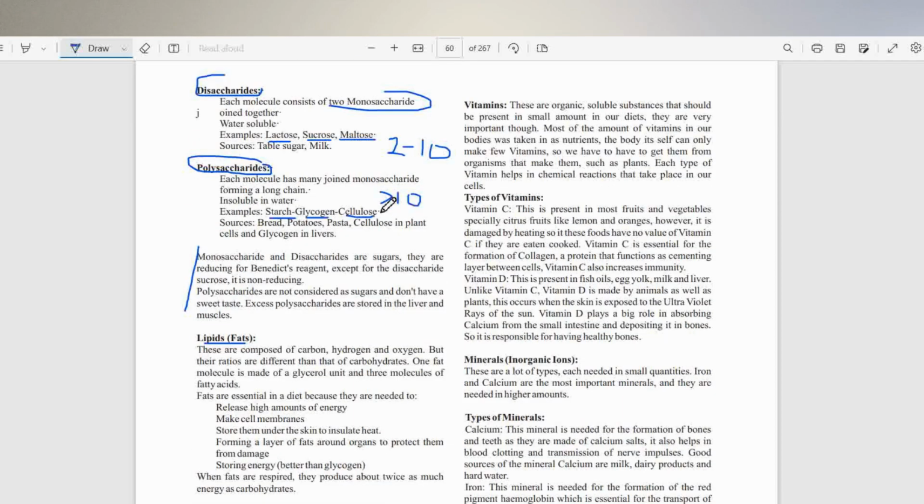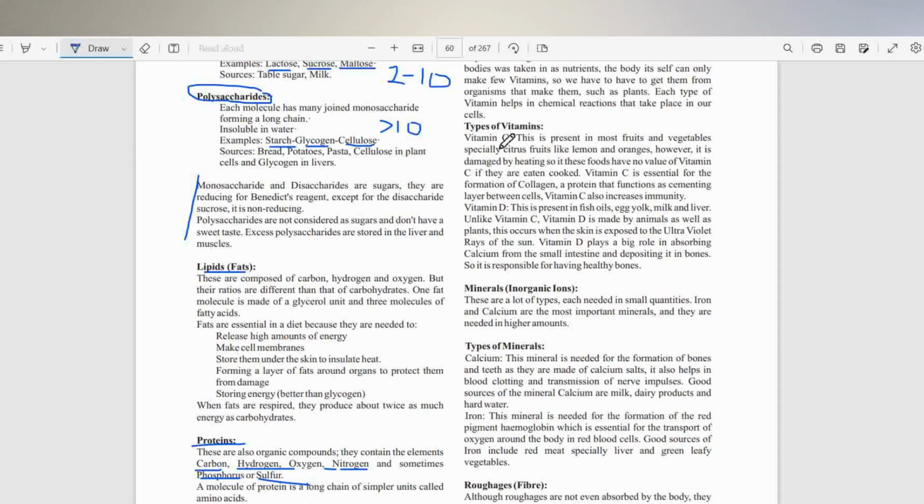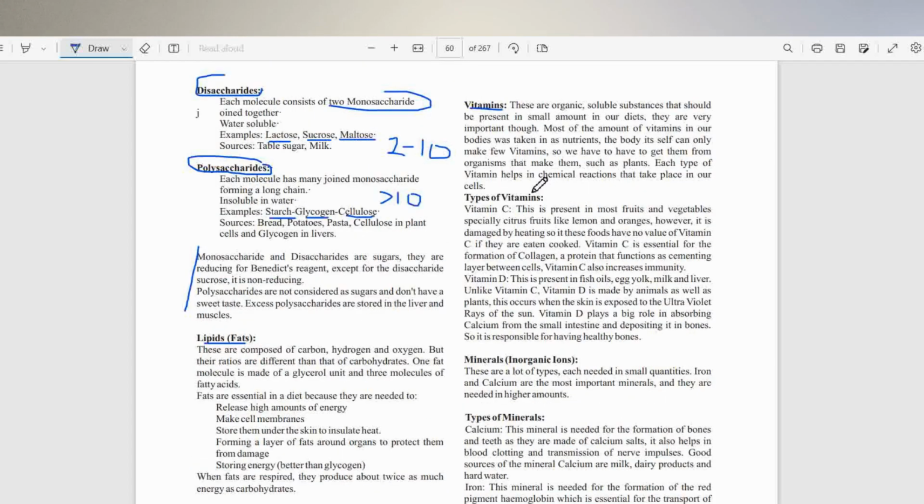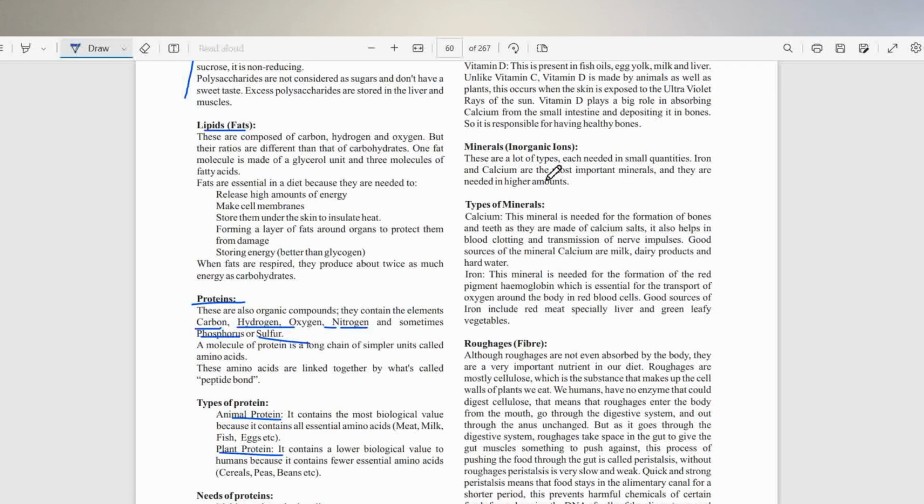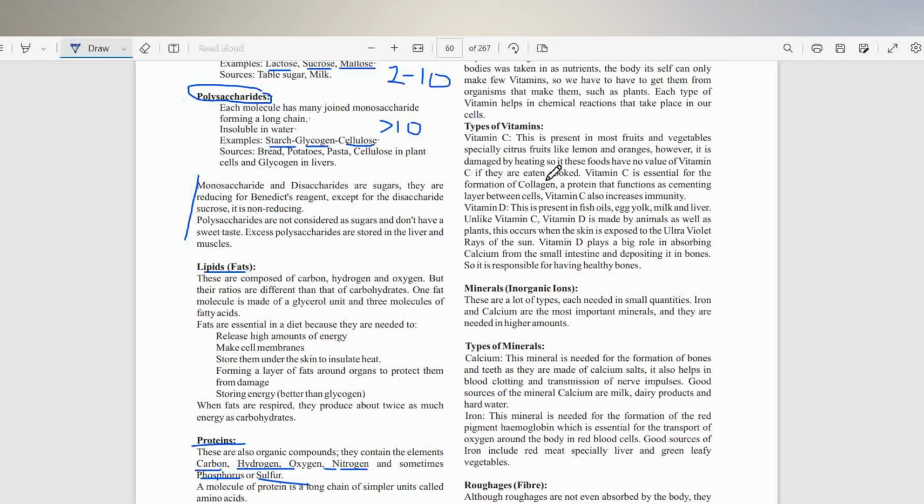Of course, we can also talk about vitamins. In this case, vitamins do not give any energy. All right, and we have different types of vitamins. We have the fat soluble vitamins and the fat insoluble vitamins.